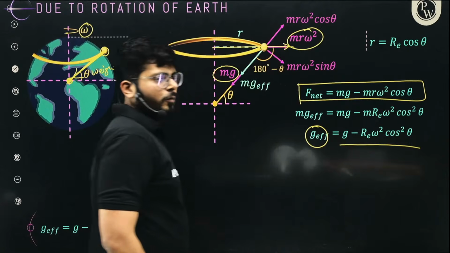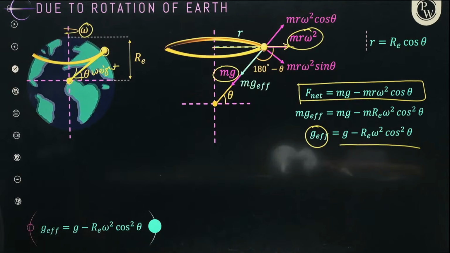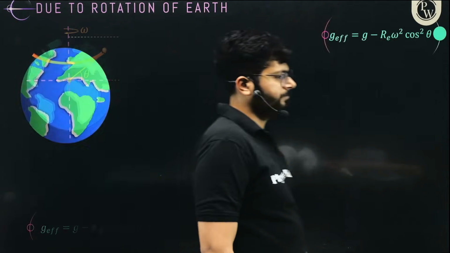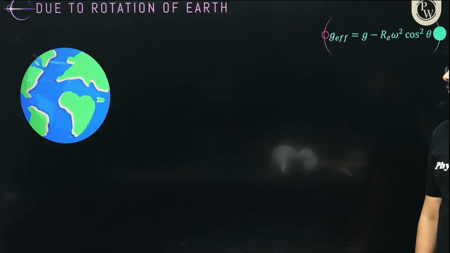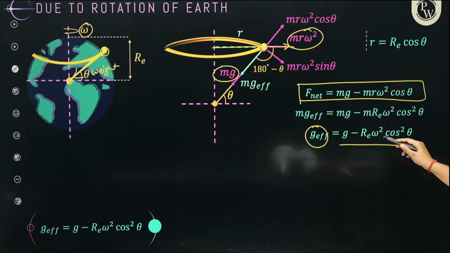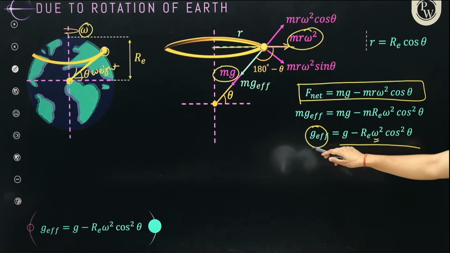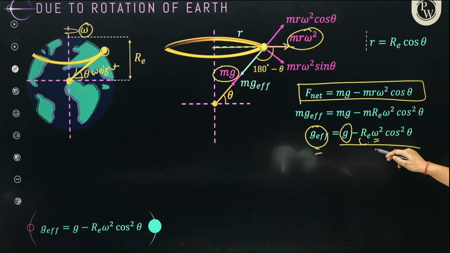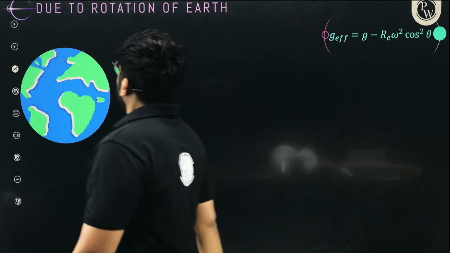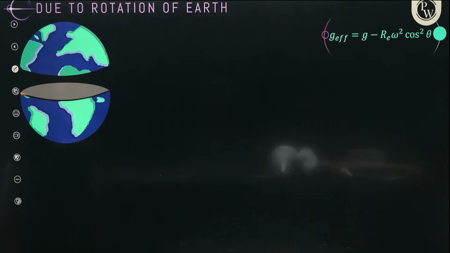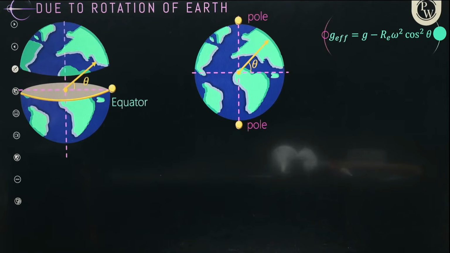All right, due to that the effective value of g is going to be this. Okay, I hope the idea is very clear, right? So due to the rotation of Earth, since the Earth is rotating at an angular velocity omega, the effective value of g reduces. Okay, this is another factor, right?